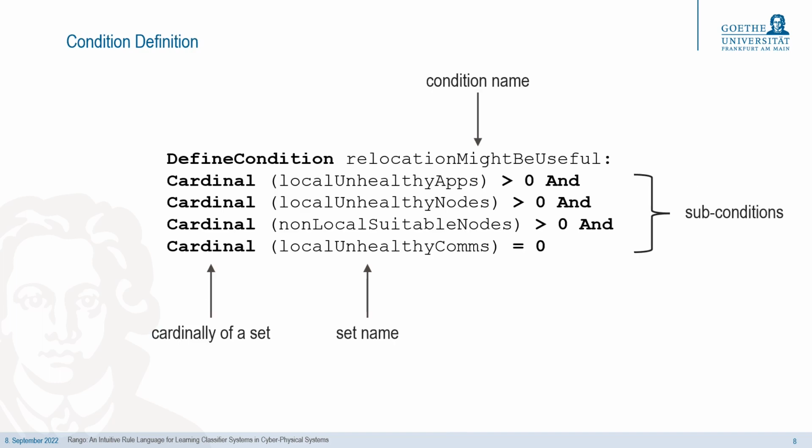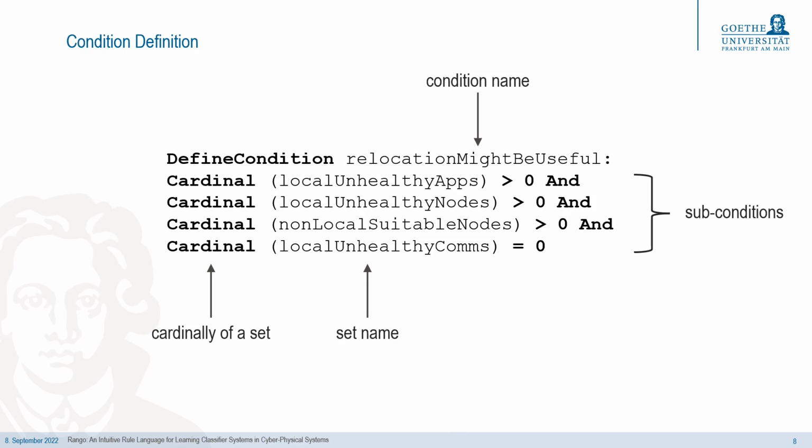To be able to reference a condition or action by name, we first need to define it. Here we can see an example definition of the relocation might be useful condition. This example shows that a condition consists of a conjunctive link of subconditions. Such subconditions always operate on sets. A set can exemplarily contain applications, nodes, or communication channels. The cardinal keyword here delivers the cardinality of the sets.